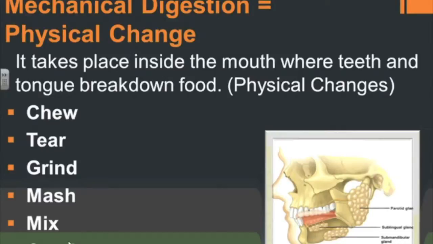If you were to swallow a whole piece of food, let's say a whole grape or a strawberry, or a large piece of meat, it's going to take much, much longer to digest that piece of food than if you were to chew it up and turn it into smaller pieces. These are all physical changes.